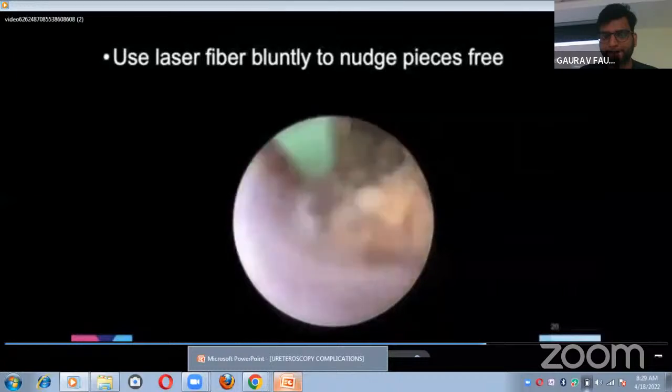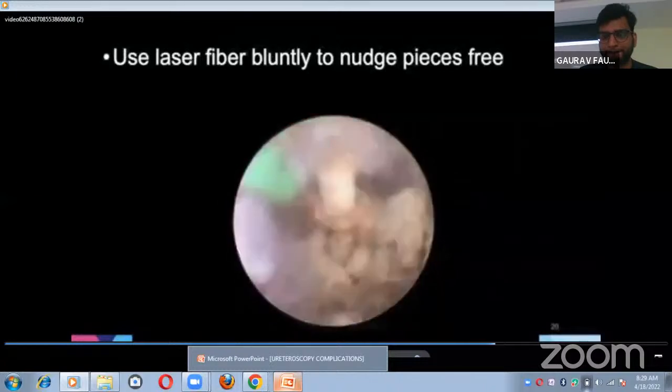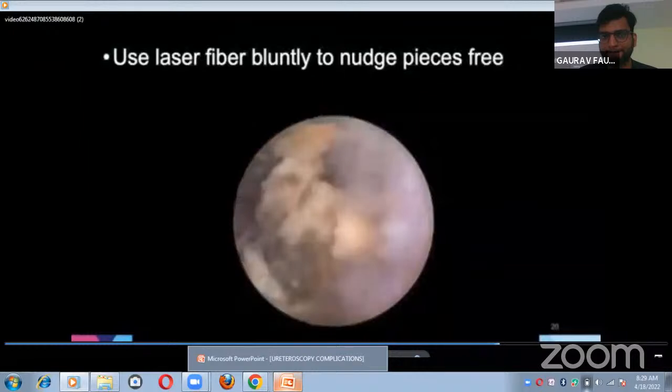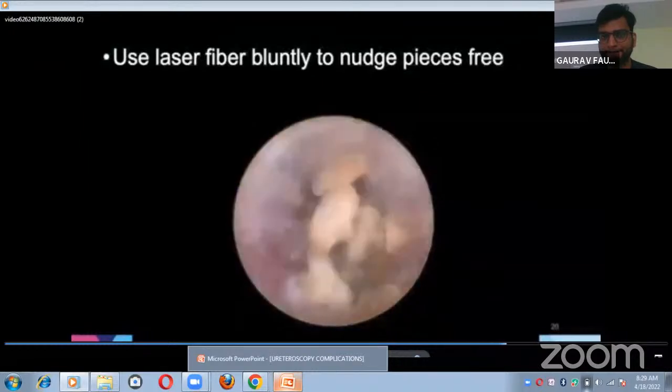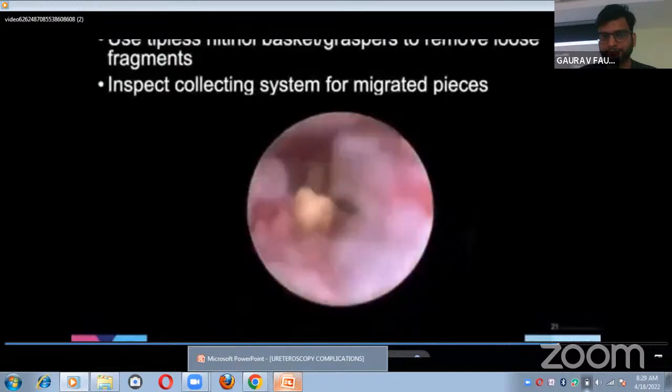Also, what do you do about those fragments that are stuck against the mucosa? They're still not coming off. I use my laser fiber here bluntly to just touch the fragments and move them against the tissue, because you'll get a stricture where you embed that fragment into the tissue. So you want to use your laser fiber bluntly.